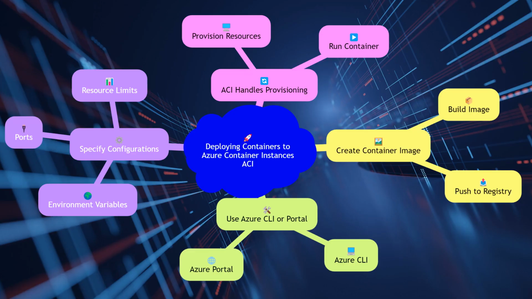Deploying containers to Azure Container Instances, ACI, is straightforward. First, you need to create a container image and push it to a container registry. Then, you can use the Azure CLI or Azure portal to create a container instance, specifying the image and any necessary configurations like environment variables, ports, and resource limits. ACI handles the rest, provisioning the necessary resources and running the container.